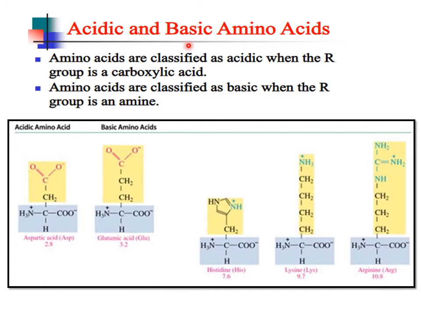Next, the third and fourth types, acidic and basic groups. Amino acids are classified as acidic where the R group is a carboxylic acid, and basic where the R group is an amine. For acidic amino acids, the side chain group should be an acid group: aspartic acid and glutamic acid. For basic amino acids, histidine has an NH group, lysine also has an NH group, and arginine has NH2. These come under basic amino acids.